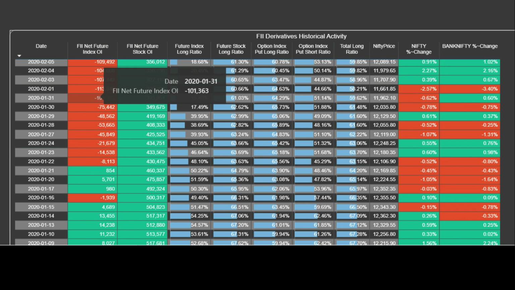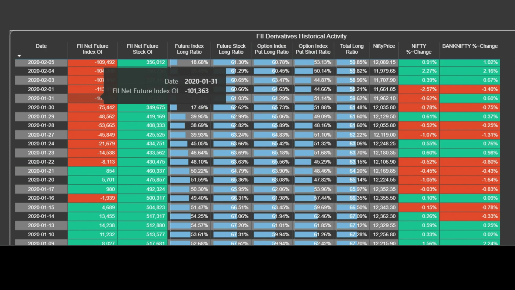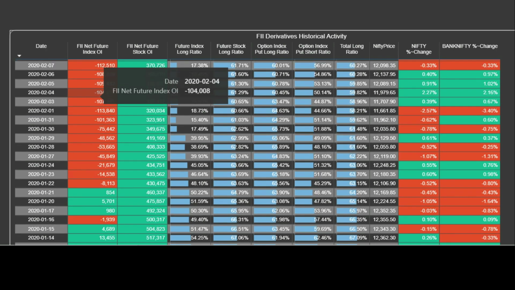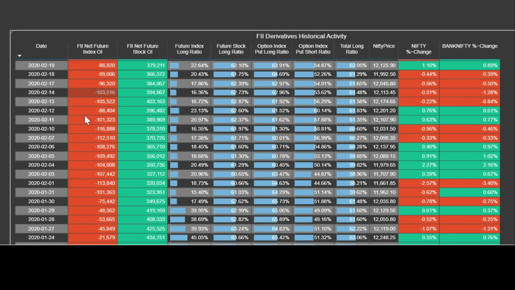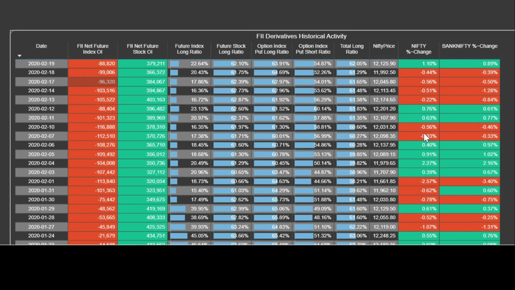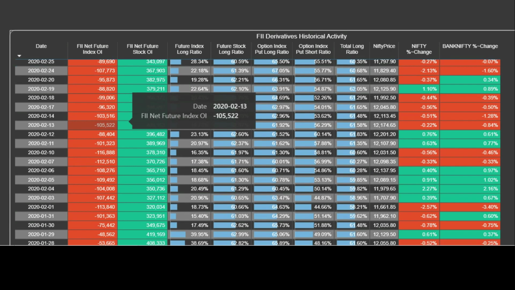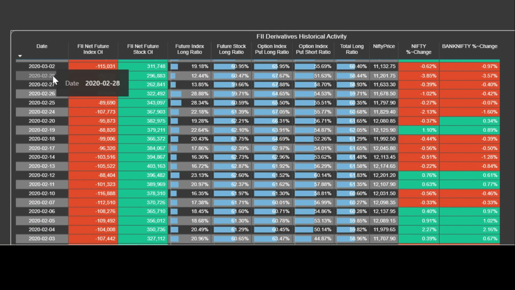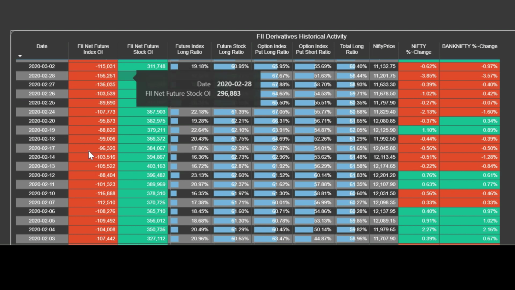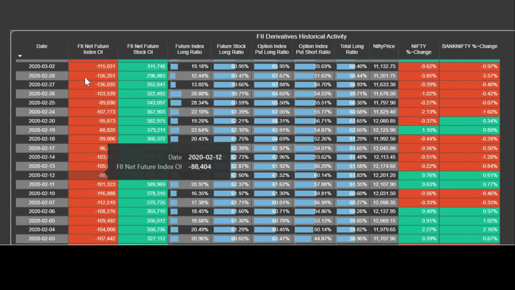They already created and positioned themselves for the fall. They created short positions, and as every day passed, they started increasing the short positions day by day. And after that, you already know that the fall had already begun, and we saw a massive fall in Nifty. And as the fall was going on in Nifty, they kept increasing their short positions. As you can see on 28th of February 2020, the short positions had increased from minus 1 lakh to minus 1 lakh 50,000.